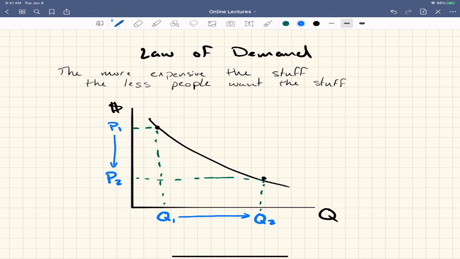The quantity demanded increases from Q1 to Q2. This is from a price drop. So you can see the inverse relationship, right? And if the price was to go the other way, if the price increases, the quantity demanded would drop. Okay, this is the basic foundation for supply and demand, particularly demand. It's the law of demand, and this is how we graph the law of demand. We're going to talk a lot more about these concepts later in this chapter, and I'll give many examples, so don't worry, keep watching.